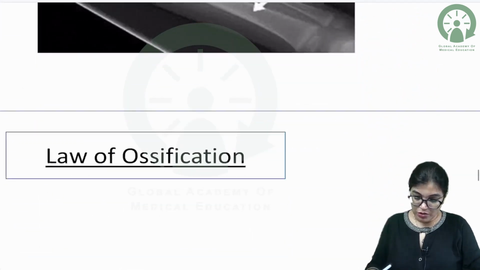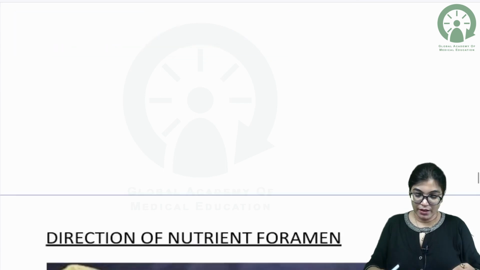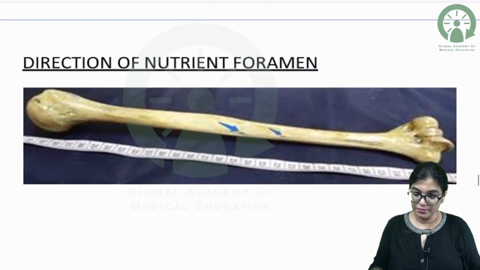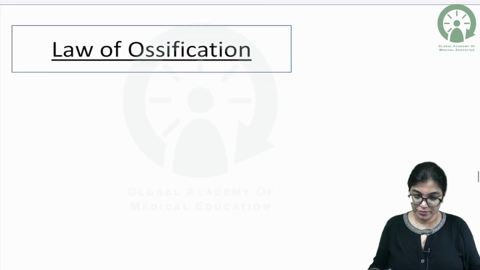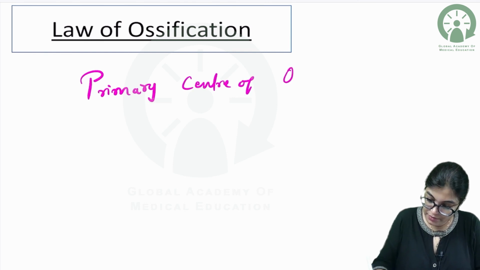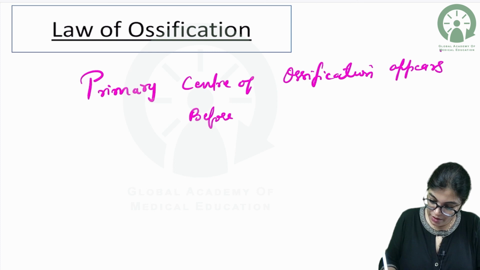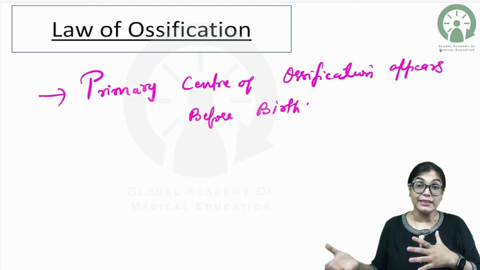Now, one more thing I want to tell you. So this is the law of ossification, which I told you. Now, the other thing is that this is known to you: the primary center of ossification appears before birth. For most of the bones, the primary center of ossification appears by 8th week of intrauterine life.